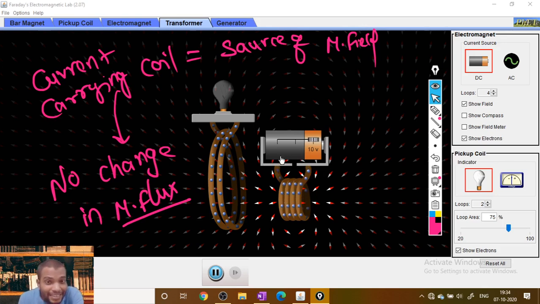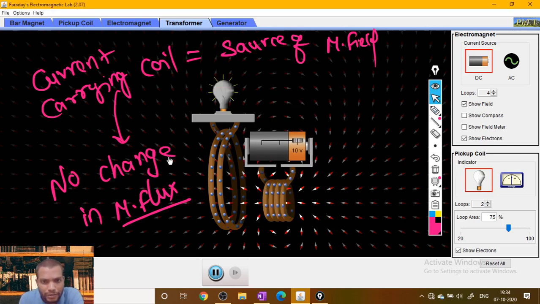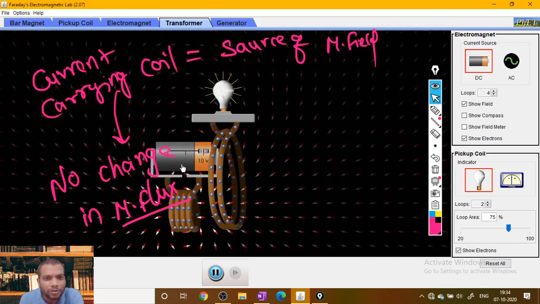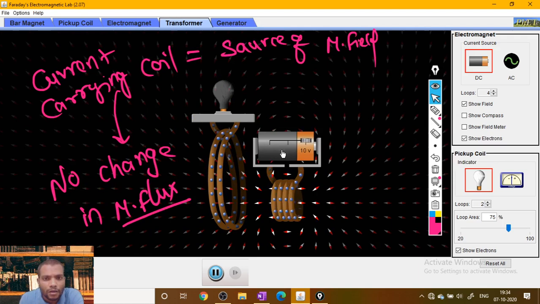So to get the current in the another coil, this condition is very, very important. Flux should be changed. How should the flux be changed? You can move it, you just move the coil in and out. Or another way also you can do it. Here I am having an option button.